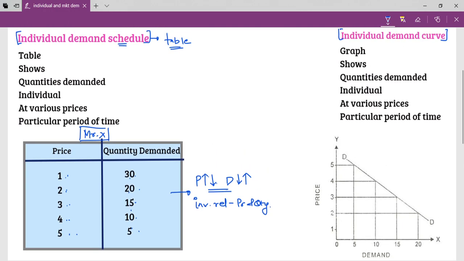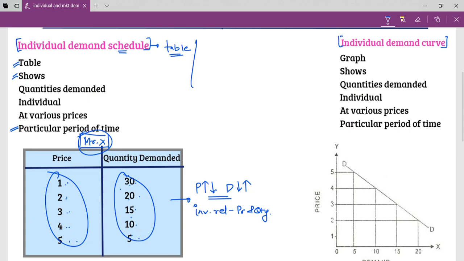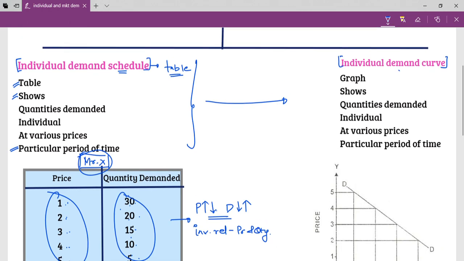So guys, once more, what do you exactly mean by individual demand schedule? It's a table which shows what? Quantities demanded by an individual at various prices and during a particular period of time. And when we plot this schedule in a graph, that becomes the individual demand curve. So the definition remains the same. Only one small difference will come: here we write table, here we write graph.